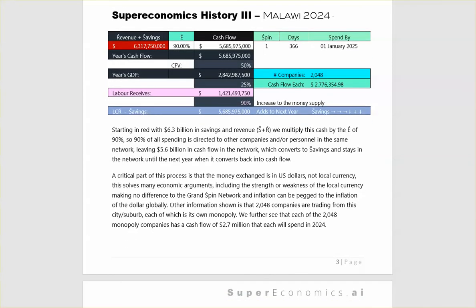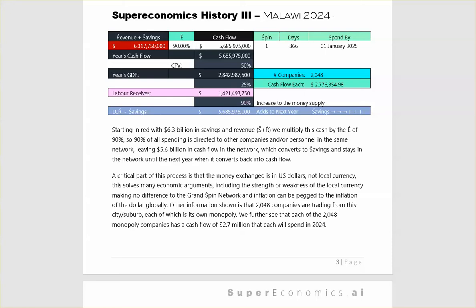Supereconomics History 3, Malawi, 2024. Starting in red with 6.3 billion in savings and revenue, we multiply this cash by the E of 90%, so 90% of all spending is directed to other companies and or personnel in the same network, leaving 5.6 billion in cash flow in the network, which converts to savings and stays in the network until the next year when it converts back into cash flow.